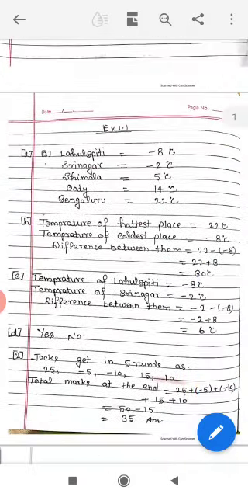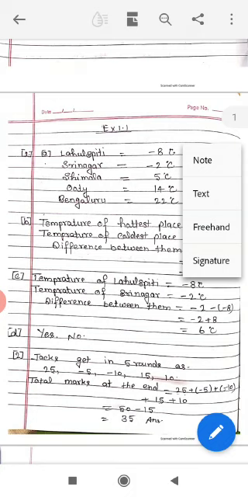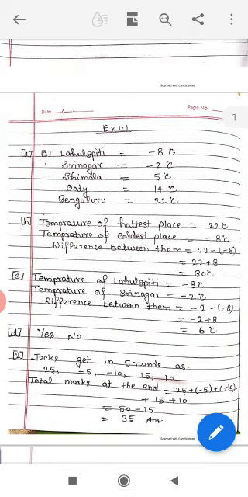Exercise 1.1. First question. The following line shows the temperature in degrees Celsius at different places on a particular day. See question number 1 in exercise 1.1. Given a number line on which some places and integers are situated. First question, observe this number line and write the temperature of the places marked on it.